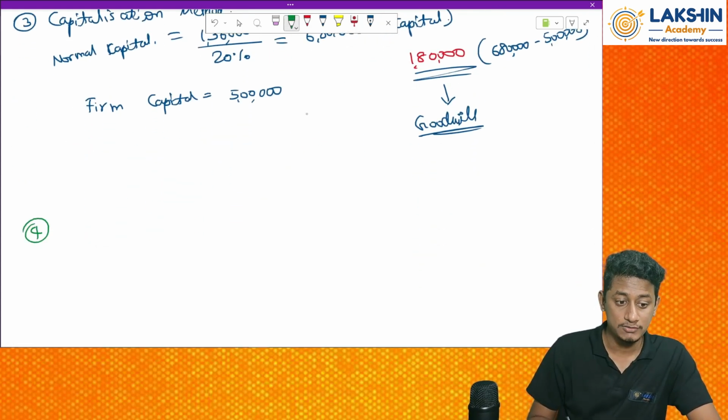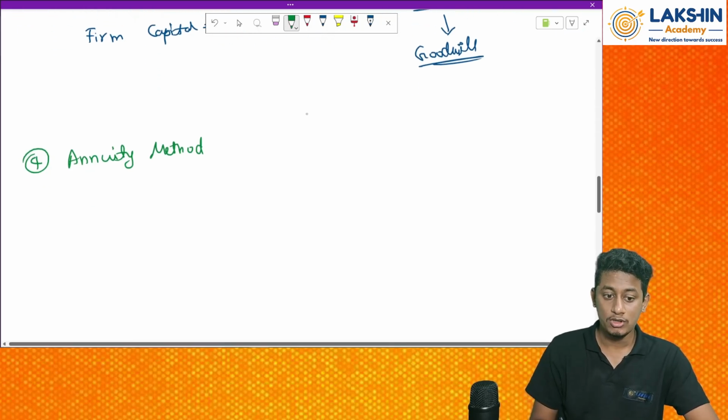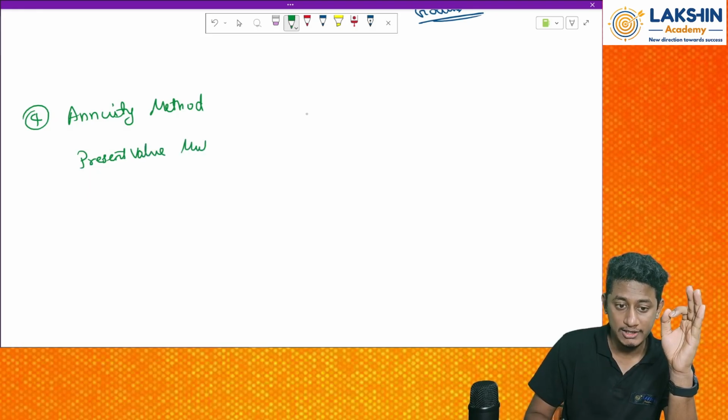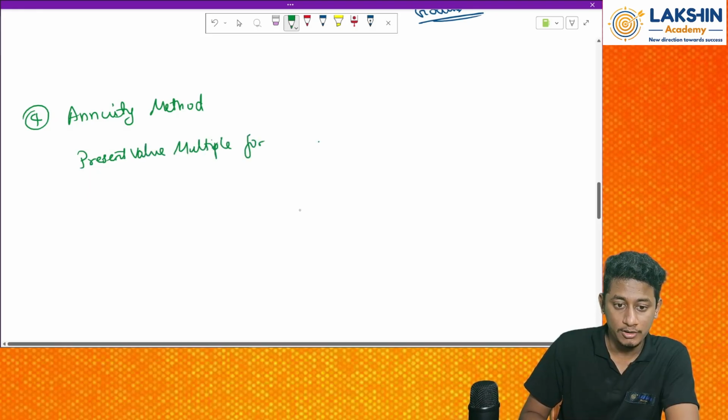The last method, the fourth method, is the annuity method. Now compute the present value multiple for 3 years. Why 3 years?